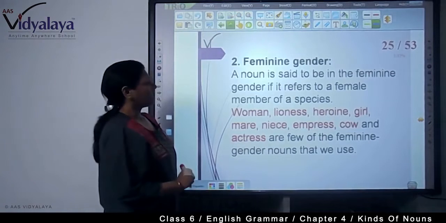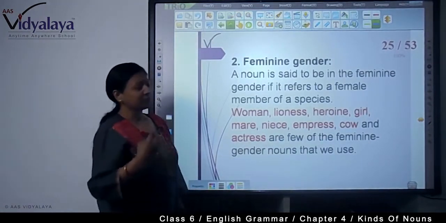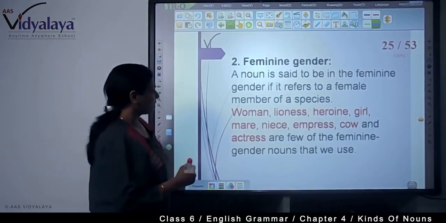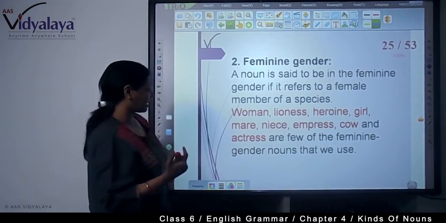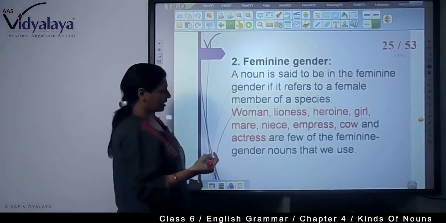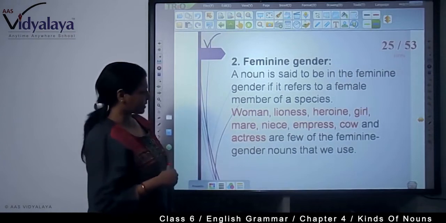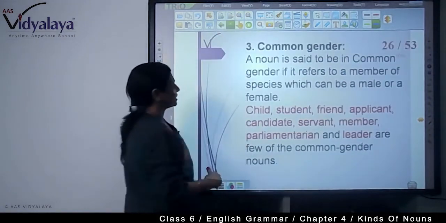Feminine gender. A noun is said to be in the feminine gender if it refers to a female member of the species. For example, woman, lioness, heroine, girl, mare, niece, empress, cow and actress. These are the feminine gender.